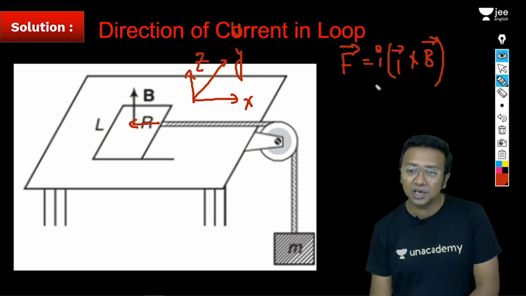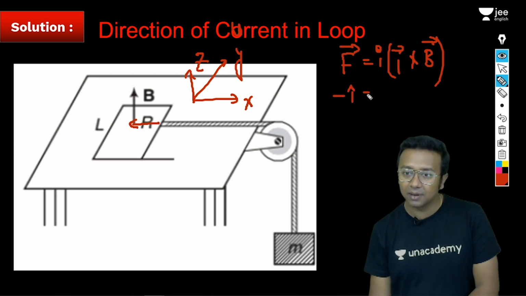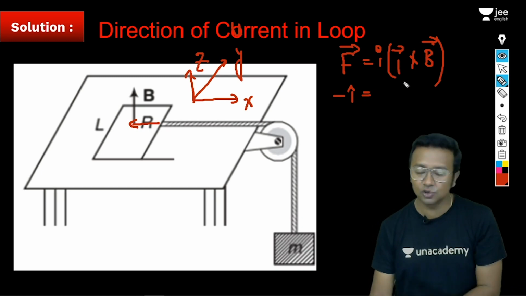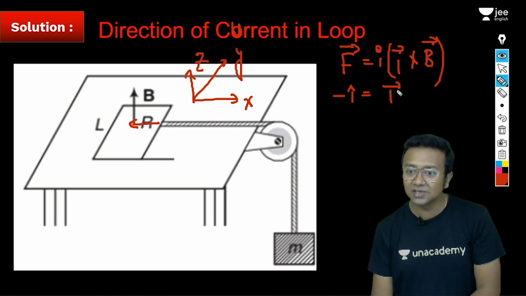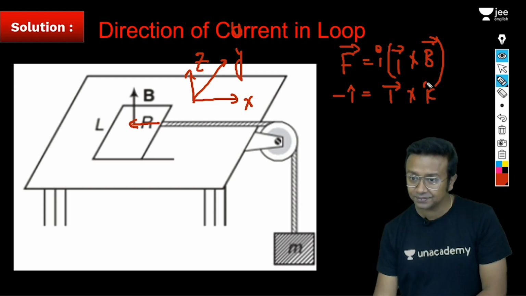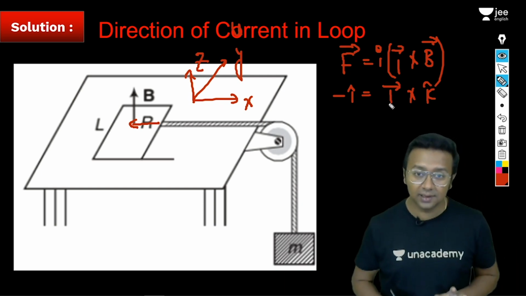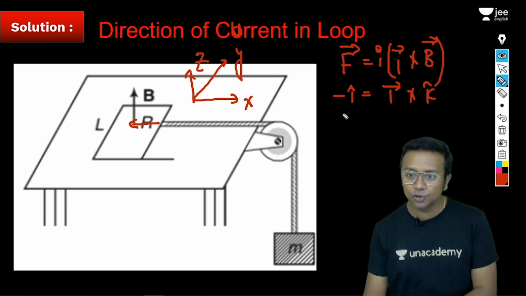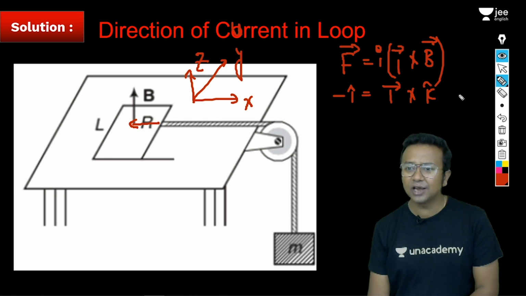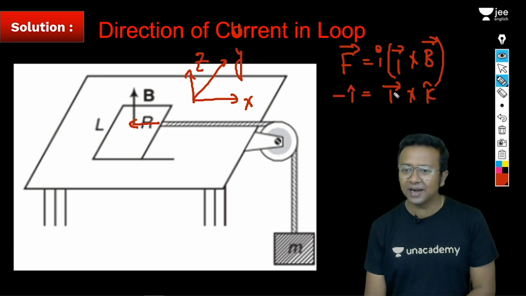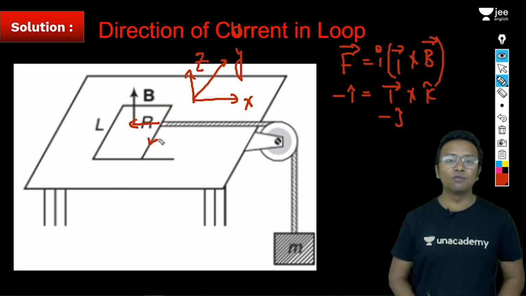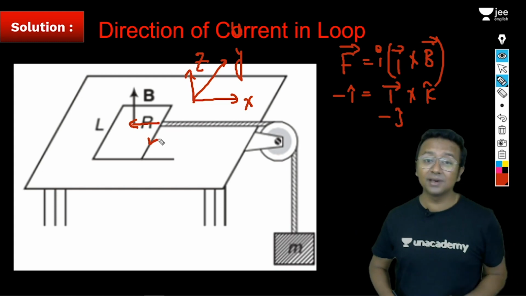Now this force will be in this direction. What is this direction? It is minus i cap. L we don't know. The direction of L is the same as the direction of the current, and that is what we are trying to find out. So we have this vector L, cross B vector, which is along k cap. Now, this L vector could be in two directions only, j cap or minus j cap, because they should all be perpendicular to each other. If it is j, j cross k is i and not minus i. So definitely this should be along minus j cap. So the current is going to flow in this particular direction. I hope everybody understands this thought.